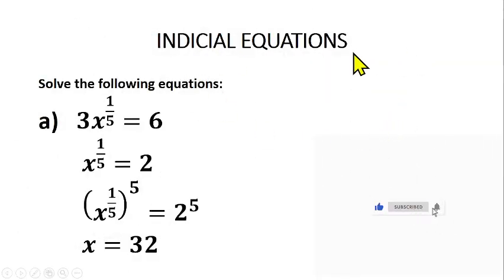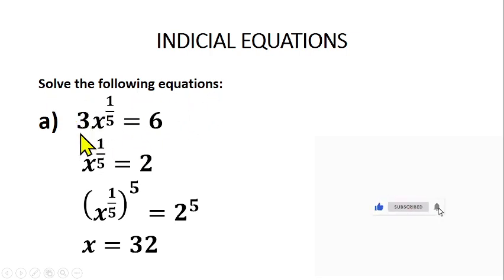Now, all that we have been talking about so far are indicial expressions. They are not equations, but there are some equations that are also related to indices, and we call them indicial equations. Equations that are related to what? Indices. We call them indicial what? Equations. An example is what you're seeing on the screen right now.